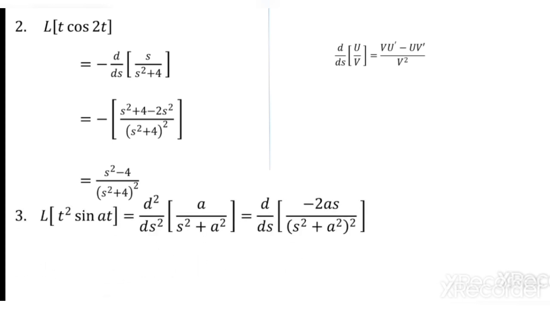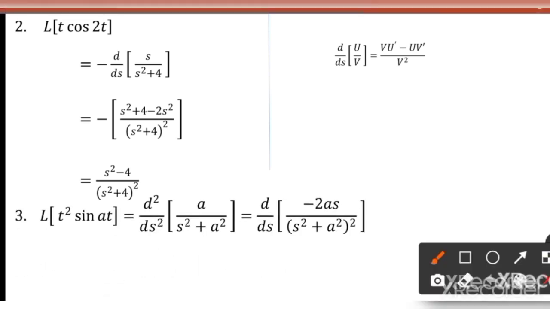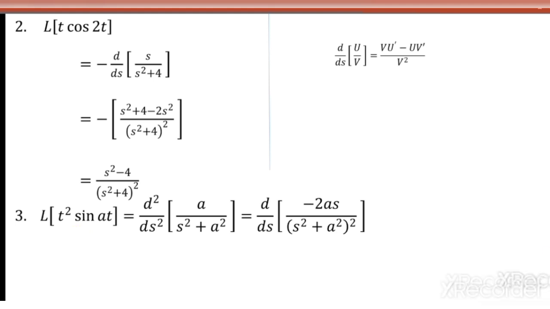So t square sin at, here we have t square. Since we have t square, what to do now? In the sin at result you have to differentiate twice. So d square by ds square, Laplace transform of sin at is a by s square plus a square, with minus 1 power n, n is here 2, that's why it is minus 1 square, plus sign. So the sign is plus only, no need to change. So the once derivative is minus 2as by s square plus a square the whole square.